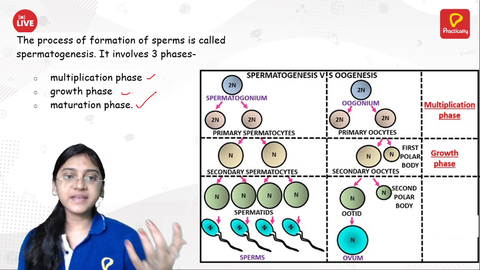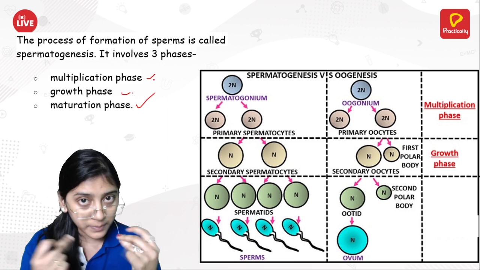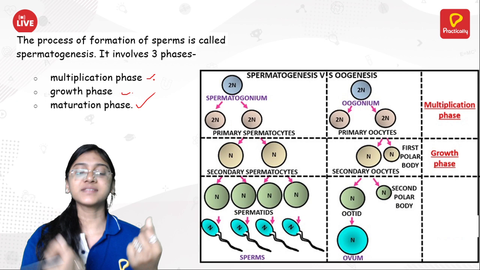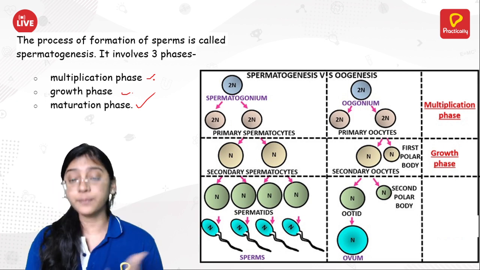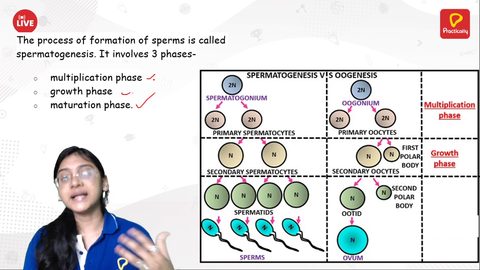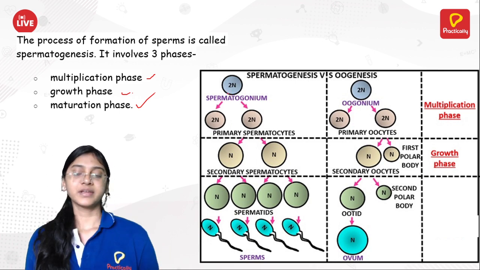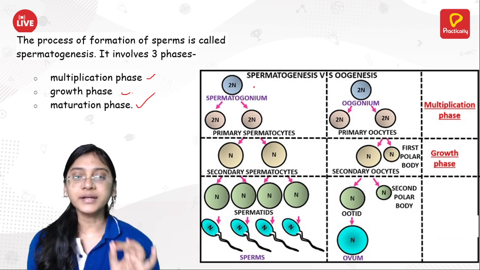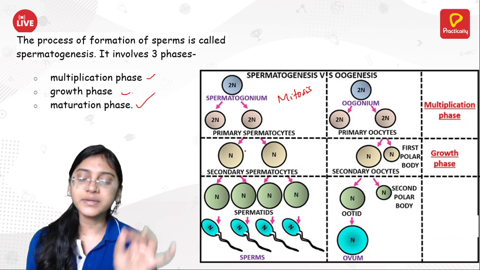As the name says, in the multiplication phase we are able to see multiplication, which is nothing but mitosis. So we see the mitotic type of cell division in the multiplication phase. That is, the spermatogonium, which is diploid, will undergo mitosis to produce the primary spermatocyte.